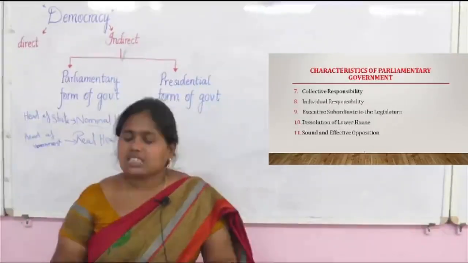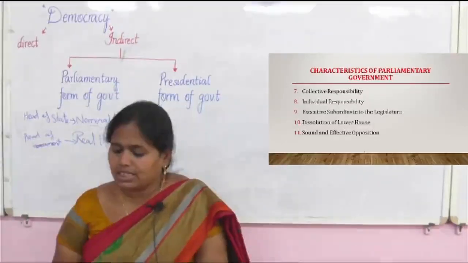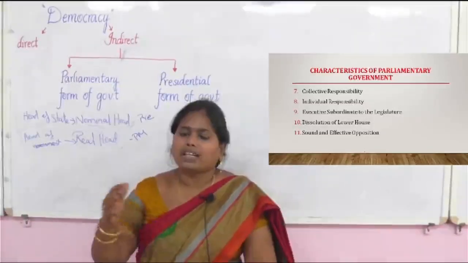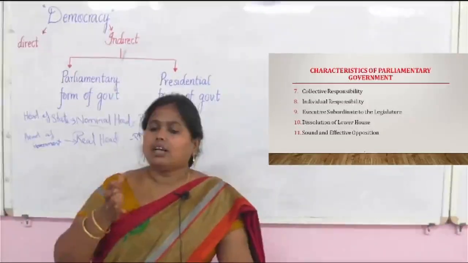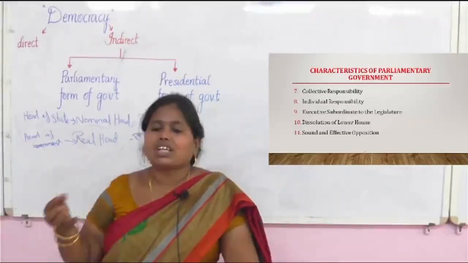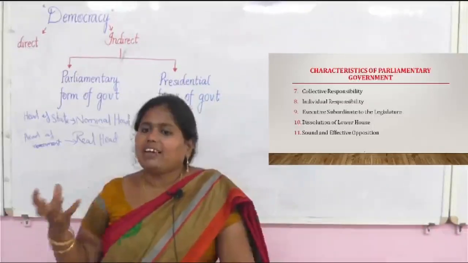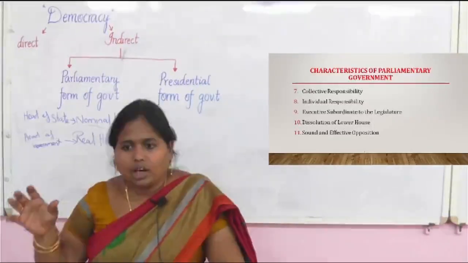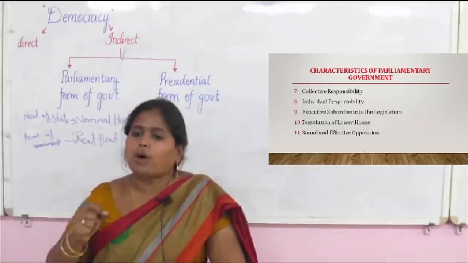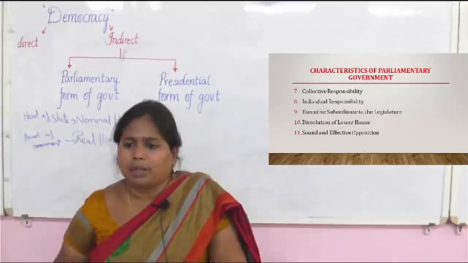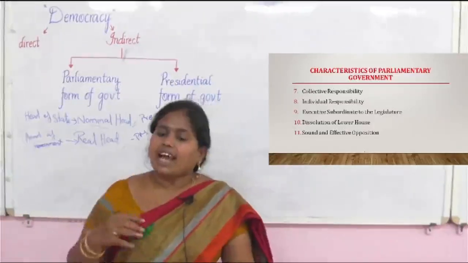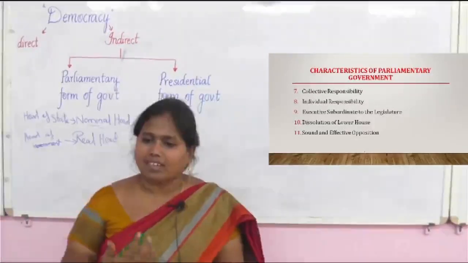Okay. The last feature of the parliamentary form of government is sound and effective opposition. Opposition means the parties apart from the majority party, the other political parties who own fewer seats, they are called the opposition party. They are also eligible to sit in the parliament, and they also take part in the decision making. Is that clear? In the decision making process, they openly say their opinion; they have a right to say their opinion.